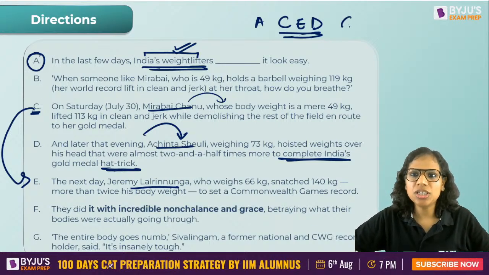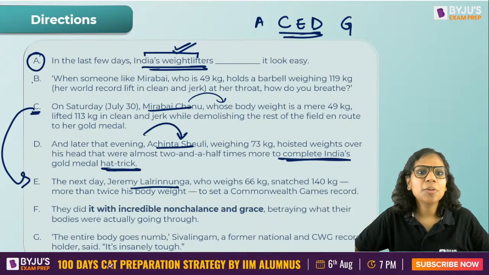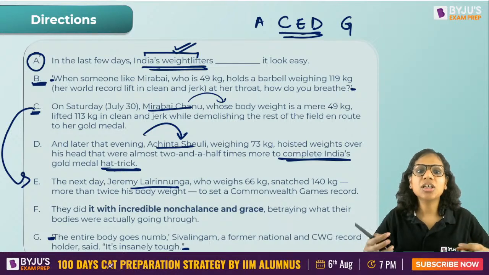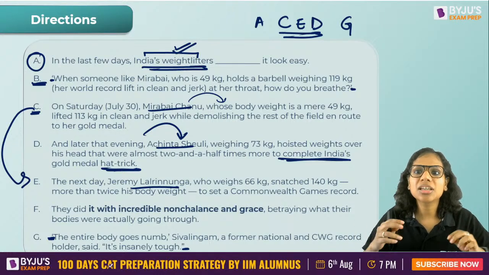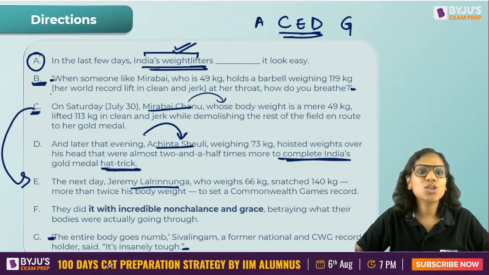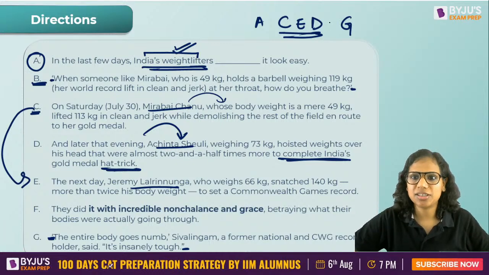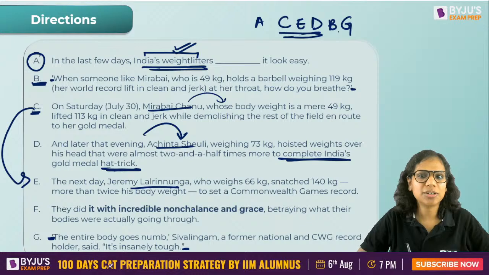Okay, A and G, opening and closing. B is in inverted commas, and so is the last sentence G. If you see, it is also in inverted commas. So probably they represent the quote of a person. Somebody has said this, right? So BG belong together.